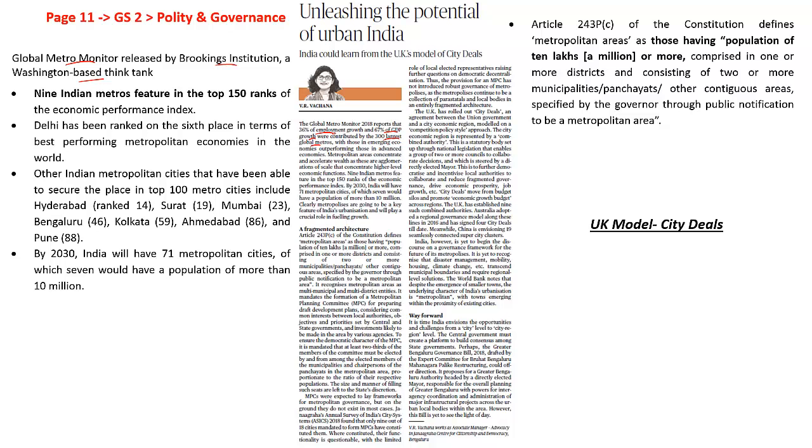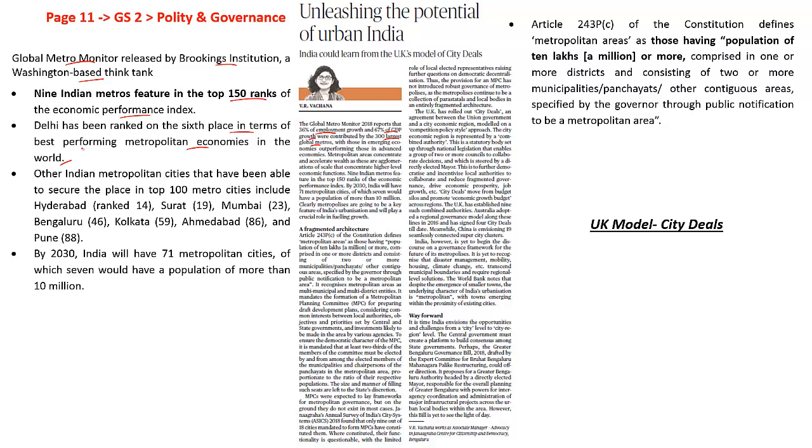And when it comes to the Indian context, 9 Indian metros feature in top 150 ranks of the Economic Performance Index according to 2018. Delhi has been ranked 6th in terms of best performing metropolitan economies in the world. Kindly remember, Delhi might be famous as the pollution capital, but it is also famous as an economic powerhouse for India. And at the same time, it is currently occupying 6th in the world, and this is sucking all people and providing the economic opportunities and livelihood means for a number of people.